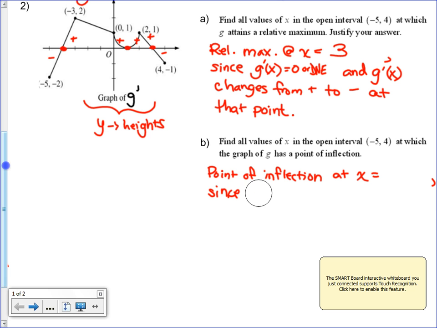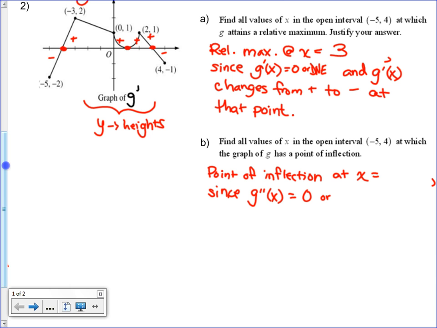What are we dealing with? Make it particular, for those of you who are going to use random letters like me, because we like them more. G double prime is going to equal either 0 or, you can say undefined, you can say DNE. I'm just going to put both so that you can see both.